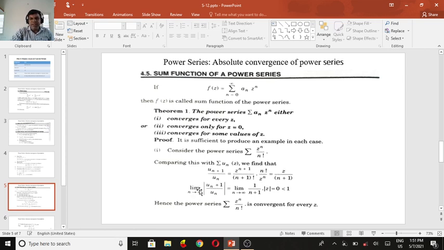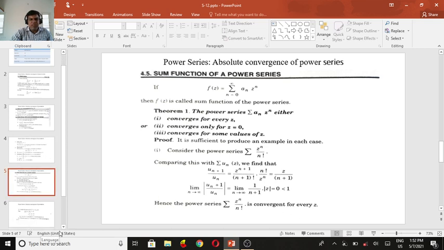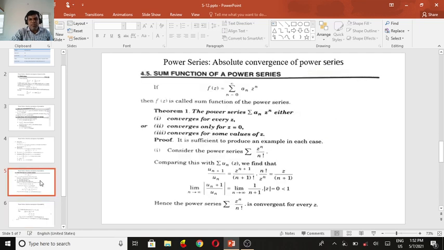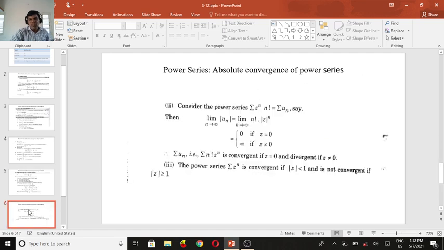If we take the limit as n tends to infinity of the absolute value of u_(n+1) divided by u_n, we get the limit of 1 divided by n plus 1 times the absolute value of z, which tends to 0. So 0 is less than 1. Hence the power series summation z^n divided by n factorial is convergent for every z. So the power series is absolutely convergent.